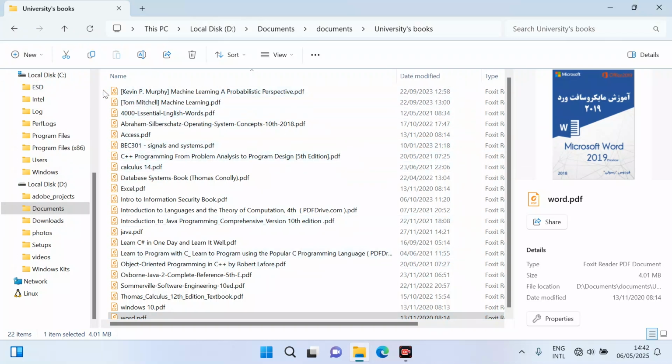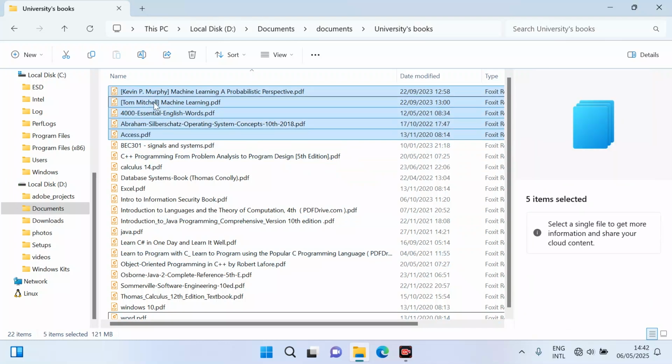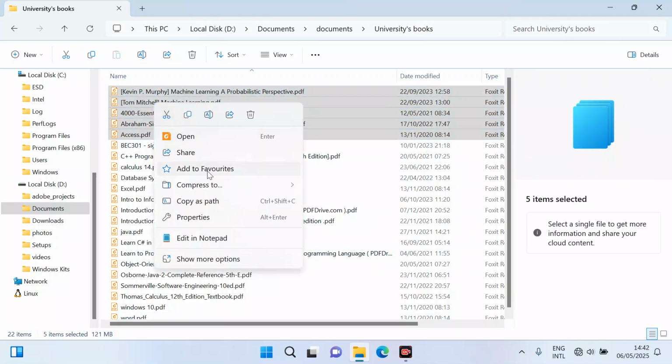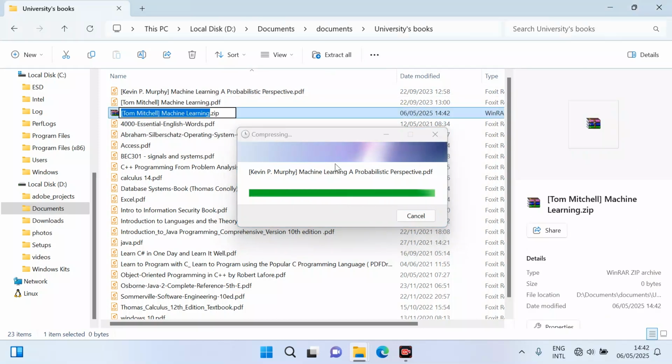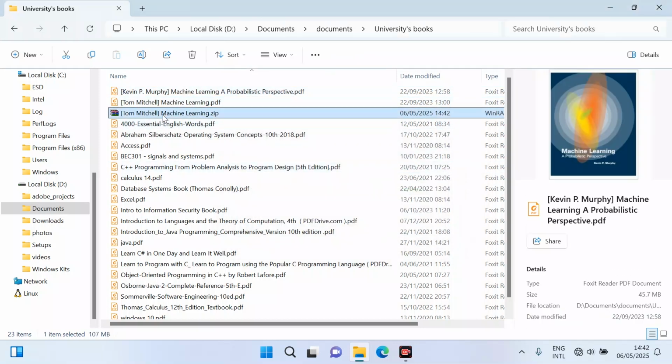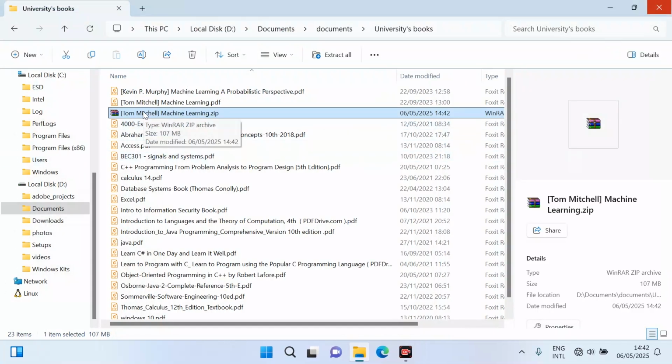Also, if we want to compress these files, just select some specific files here, right click on them, and then from here select compress to zip file. Now you're seeing that it's compressing. Now it has compressed inside this folder. And from here you can send it by email or by another means to another person.